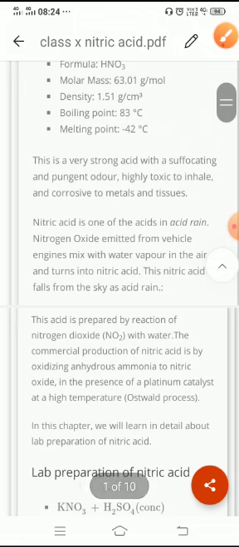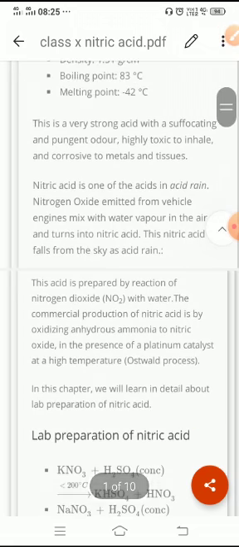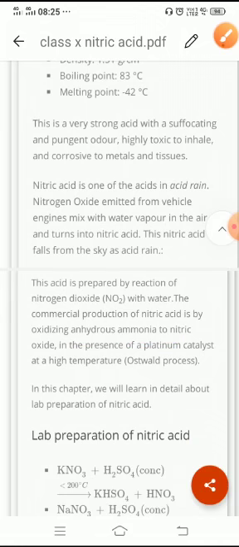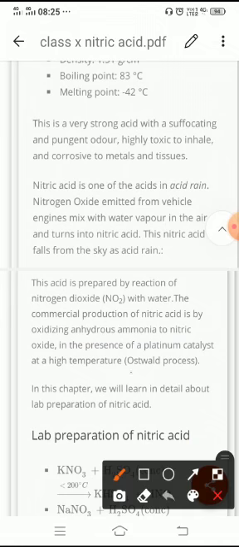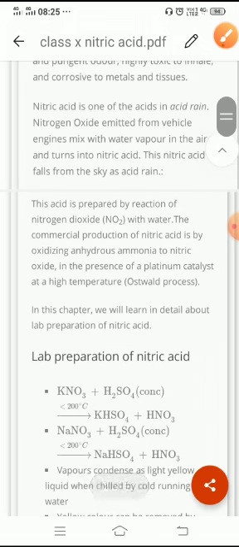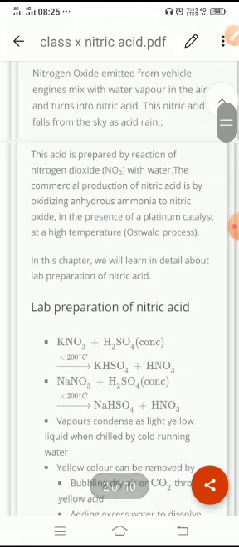Now, how is it prepared? Nitric acid can be commercially prepared by the oxidation of anhydrous ammonia to nitric oxide in the presence of platinum as a catalyst, and this process is known as the Ostwald process, which is the most common process used for the preparation of nitric acid. In this chapter we'll further study more about nitric acid and how it is prepared.